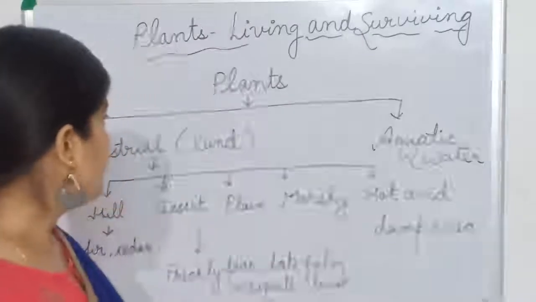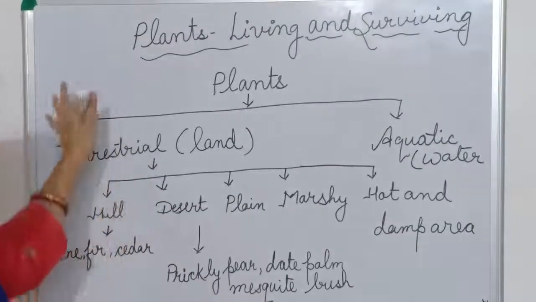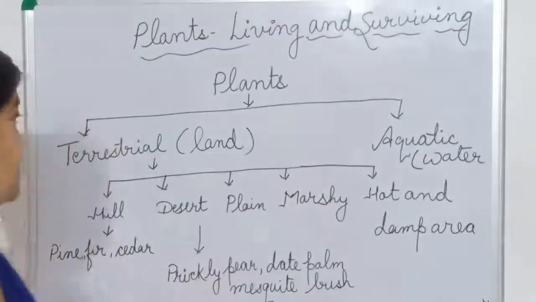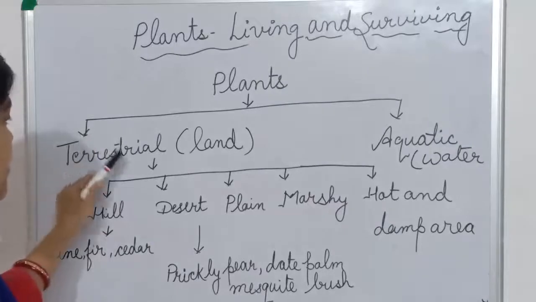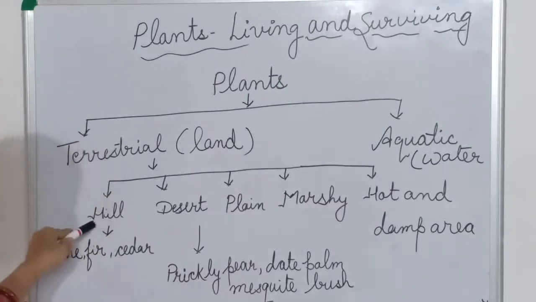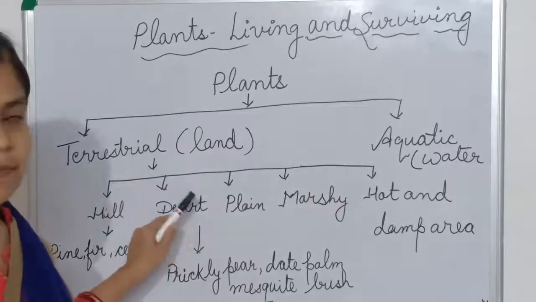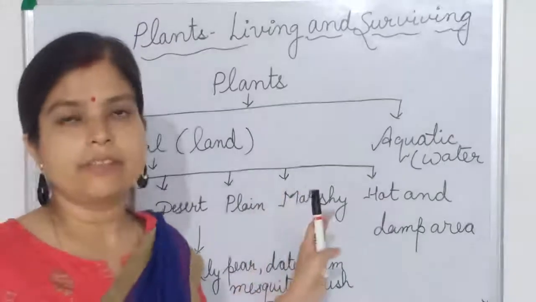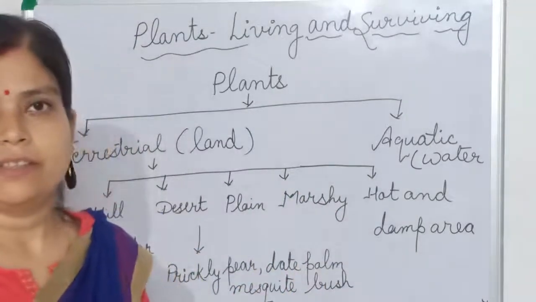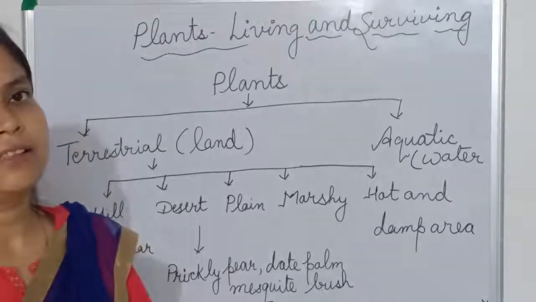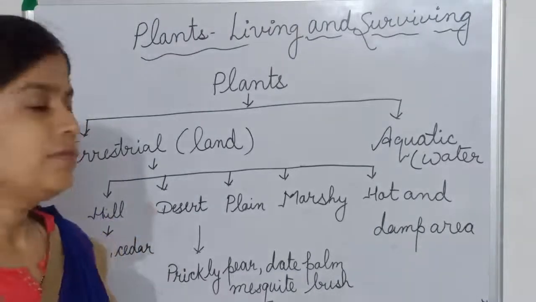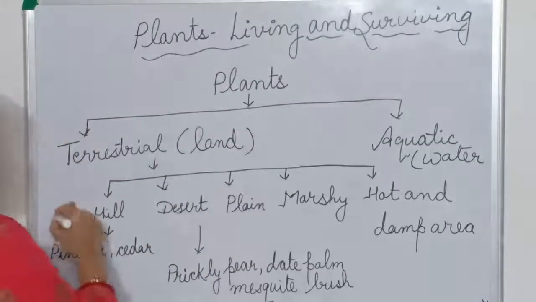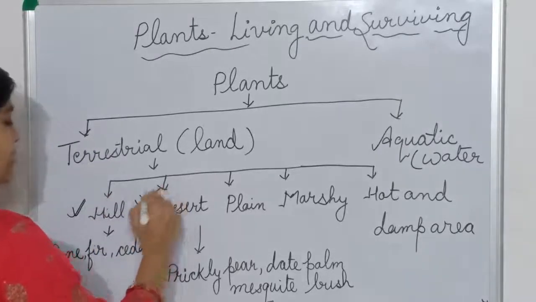Now we will discuss one by one. First we will discuss the terrestrial plants, then aquatic plants. Today we are going to discuss terrestrial plants that grow in hill regions and desert areas. How are these plants adapted to grow in that region? What is the special character? How did they modify themselves to survive in that region? Today we will discuss the hilly plant and the desert plant.